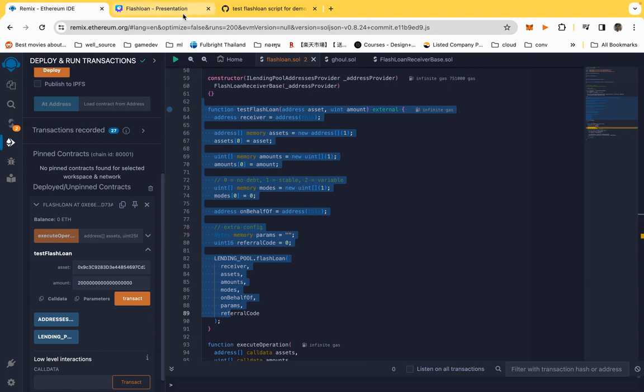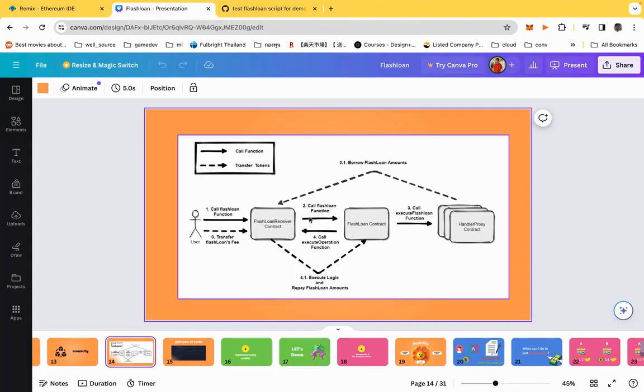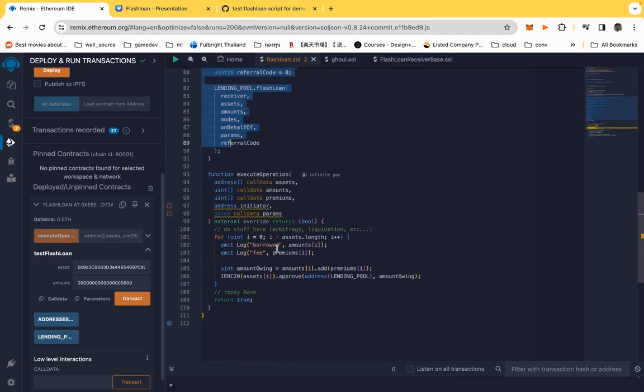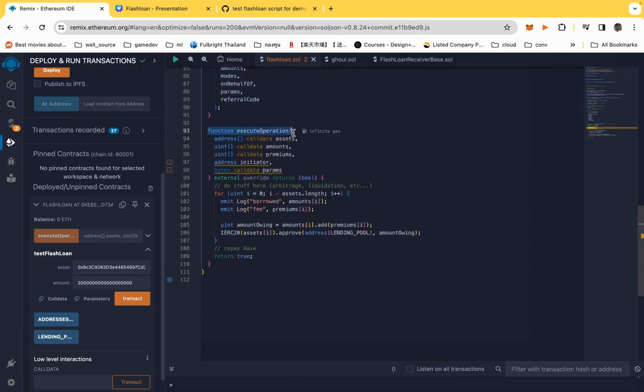And what's next is that after we call this function, they're going to trigger the FlashLoan contract, and they're also going to give us the money, and then call back our executeOperation function, which is here. In this function, we define the logic that we're going to do with the money.